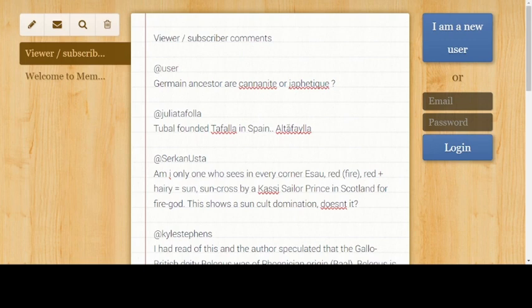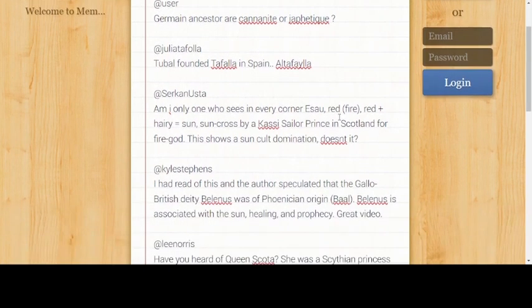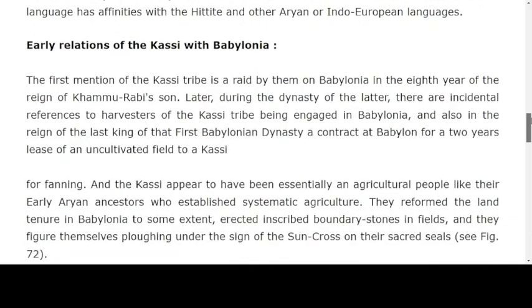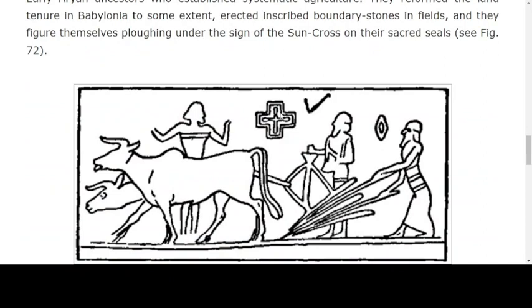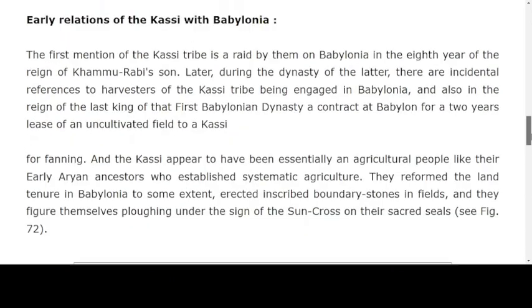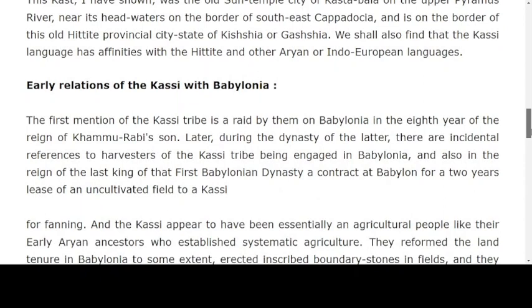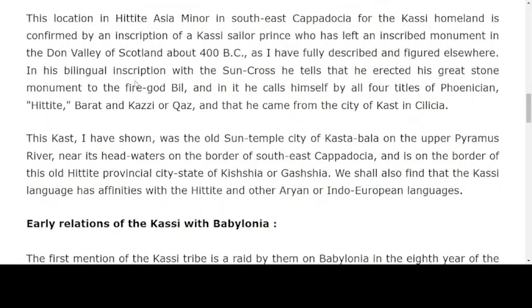Okay, let's go to the next one. From Serkan. Am I the only one who sees in every corner Esau? Red for fire, red plus hairy equals sun, sun crossed by a Cassie Sailor prince in Scotland for fire god. This shows a sun cult domination, doesn't it? Let's look at the picture. So we have a sun cross, and this is going to be connected with fire worship. It tells us that it's connected with fire worship, the fire god Baal, or Bel.